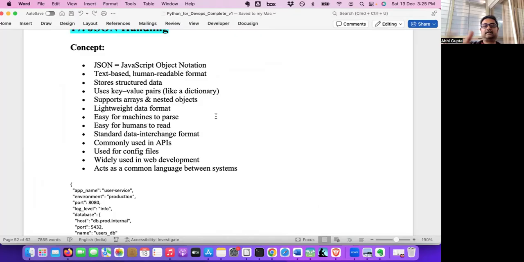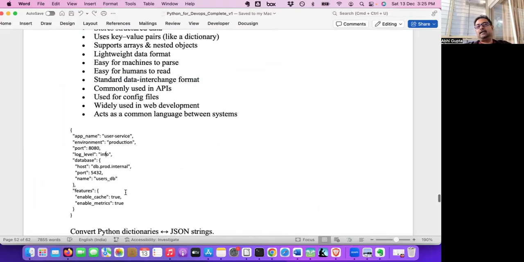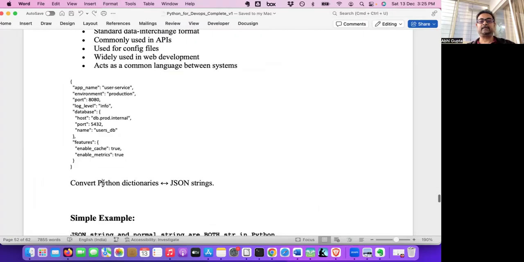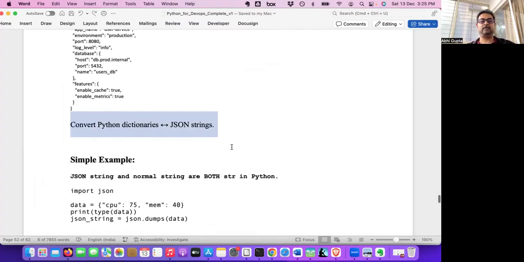You will be sending a JSON object. So you put all your information, ticket description, reason for failures, a title, etc., in a JSON object, and you will be sending it with the API call. So this is also a very common scenario, and as a DevOps professional, you'll be using this quite often. So you'll be converting a Python dictionary to a JSON string. We'll have a look at a simple example.